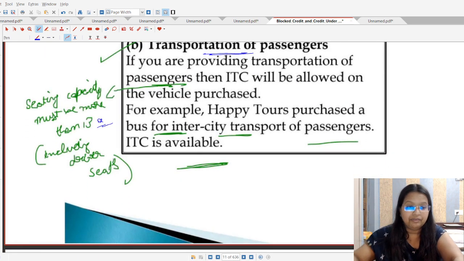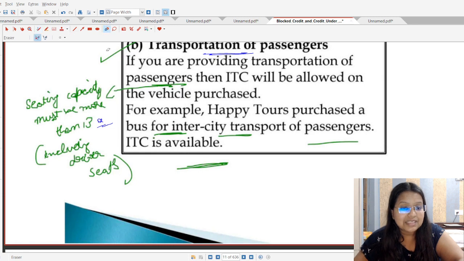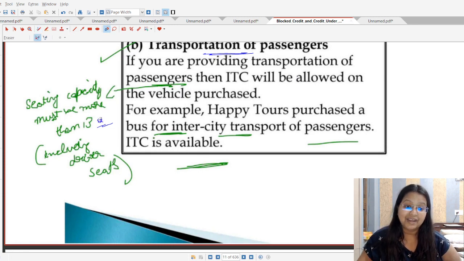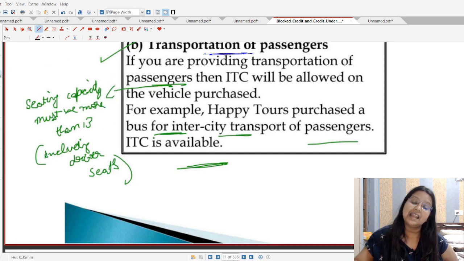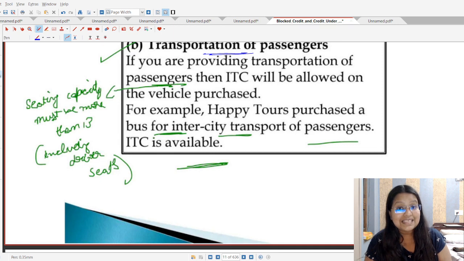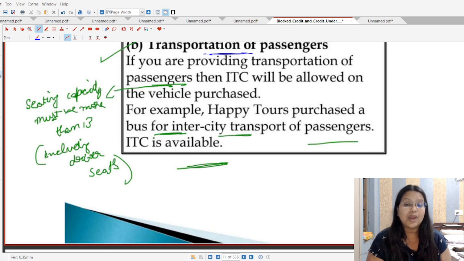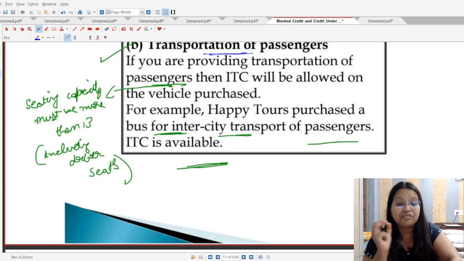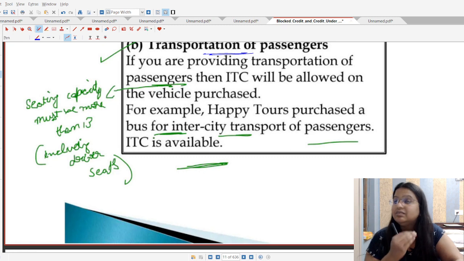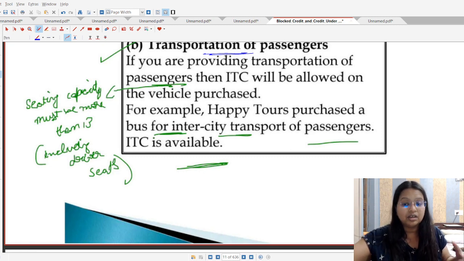I have covered it previously. Previously they had not specified about the driver seat. Now they specified that it must be more than 13 seats, and now it must include the driver seat also. Okay, so if it is less than or equal to 13 passenger seats, no ITC shall be taken. But if it is more than 13 passenger seats, ITC shall be taken. It is an amendment. So if it is not covered in whichever book you are studying your concept from, please amend it right now.